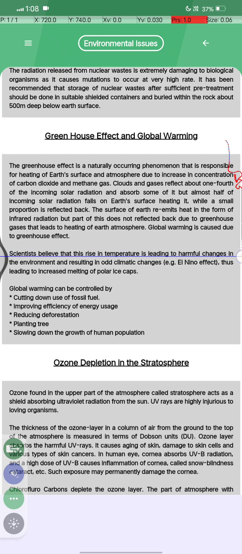The scientists believe that the rise in temperature leads to harmful changes in the environment and resulting odd climate changes, for example the El Nino effect, thus leading to increased melting of polar ice.